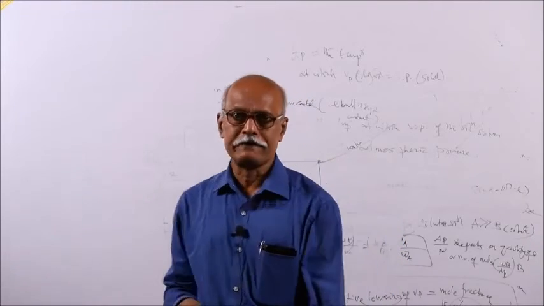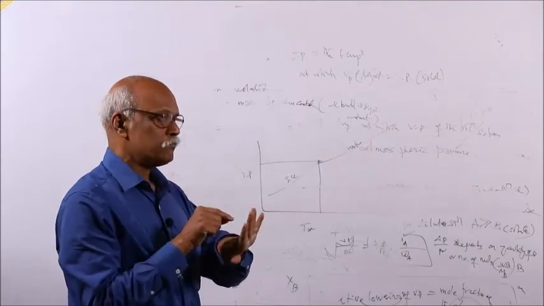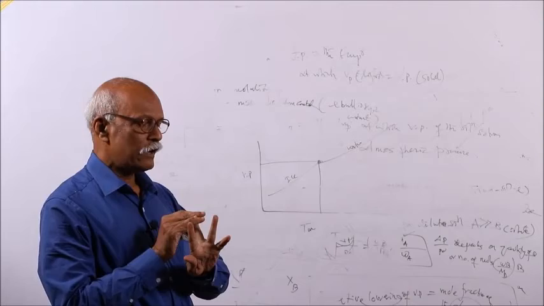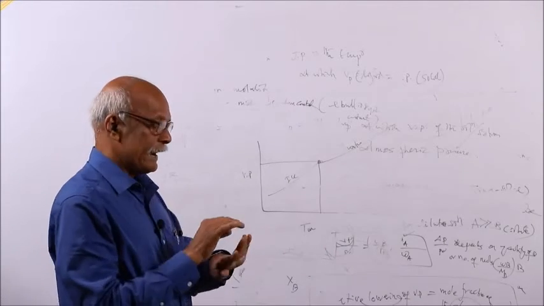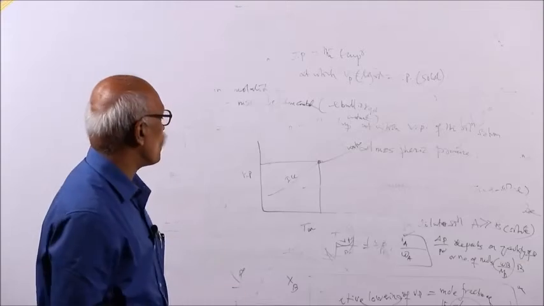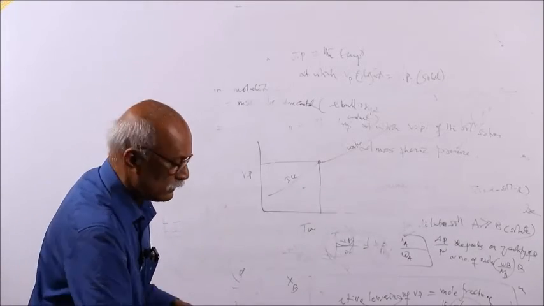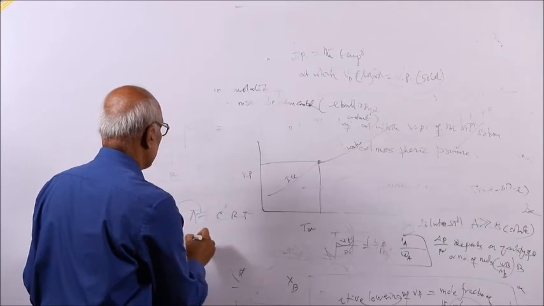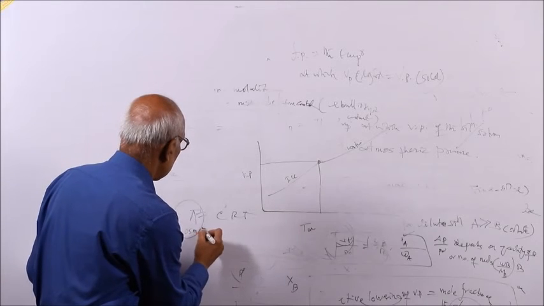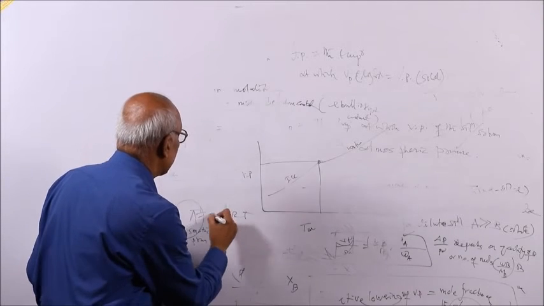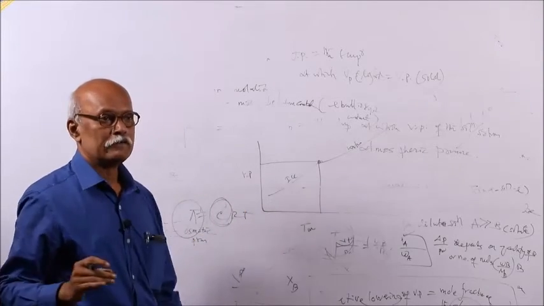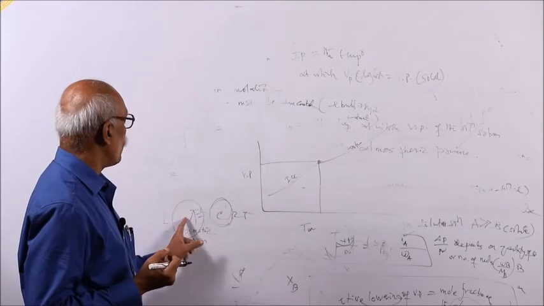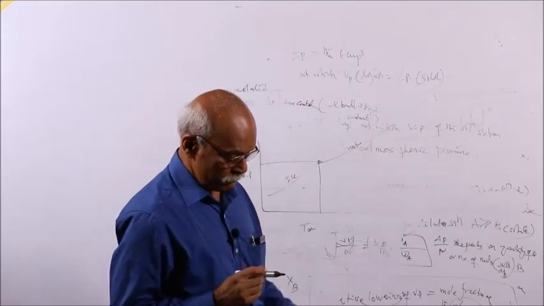So let me conclude the things. In this case, we are getting 4 colligative properties. One is relative lowering of vapor pressure, another is the elevation of boiling point, another is the depression in freezing point, another is the osmotic pressure. That means more and more solute is added, more will be osmotic pressure. That means pi is equal to CRT. This is the osmotic pressure. That means osmotic pressure is directly proportional to concentration of the solution. If the solution is more concentrated, then at a given temperature there will be more osmotic pressure.